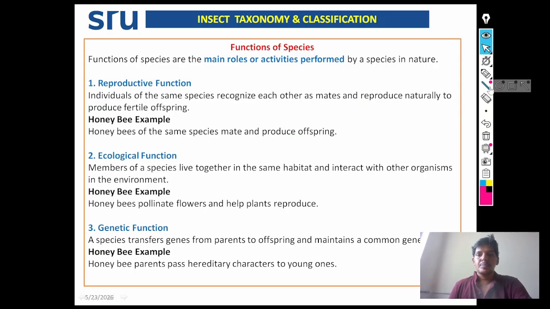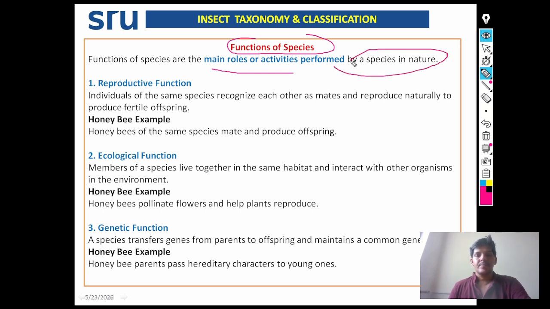See the function of species. The function of a species is the main role or activities performed by the species in nature. What functions does a species perform? They perform reproductive function, ecological function, and genetic function.